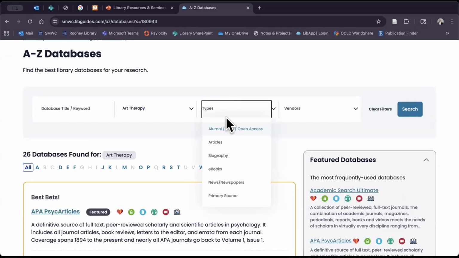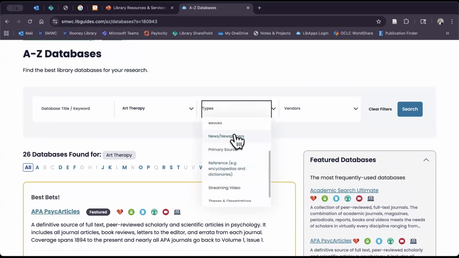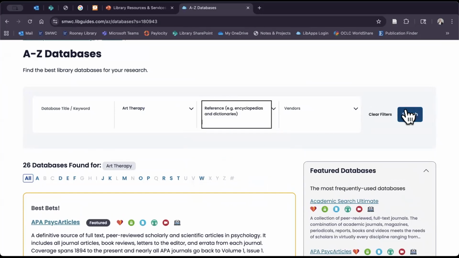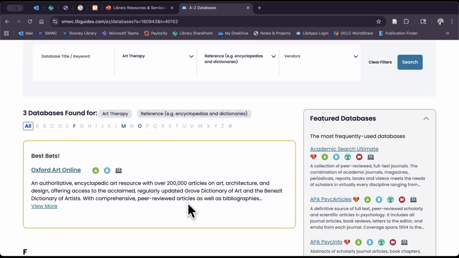You could come over here to types, and then you could choose the type of information that you're looking for within the database. For us, I'm going to try reference, and you'll see now I've got the best bet for art therapy reference databases. So this is going to be just super helpful for you as you dive into your research. I encourage you, you can start with Academic Search Ultimate, but then dive into those subject-specific databases.